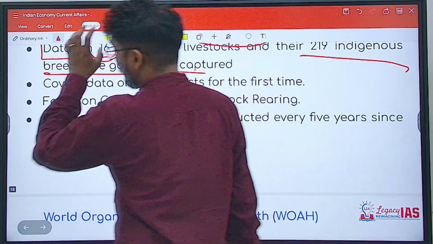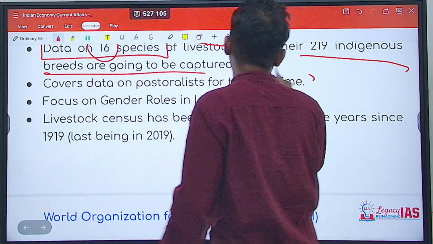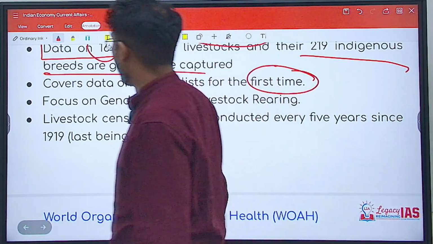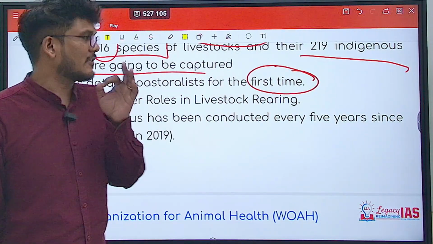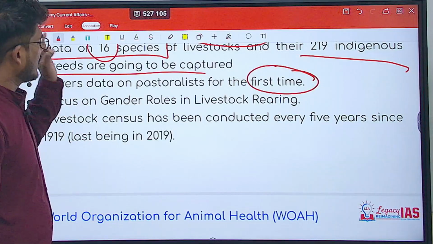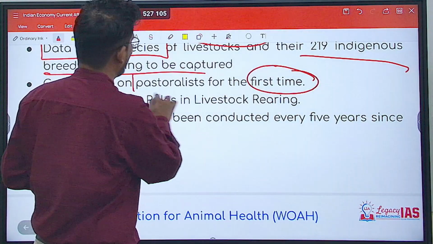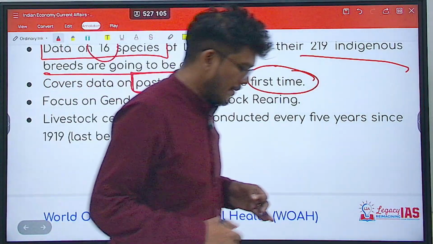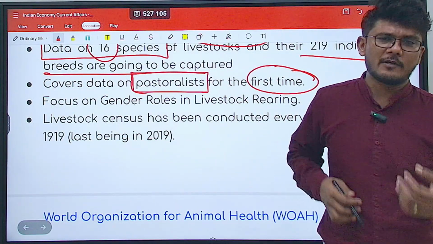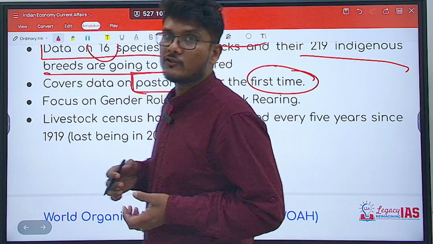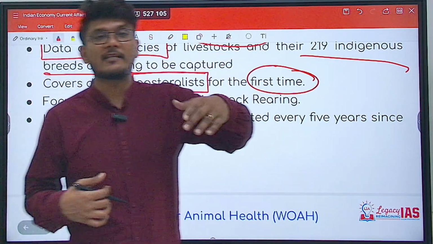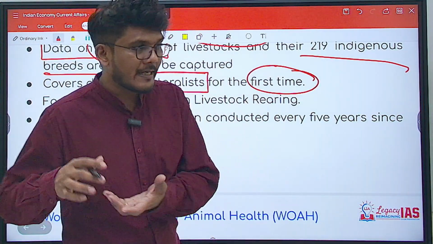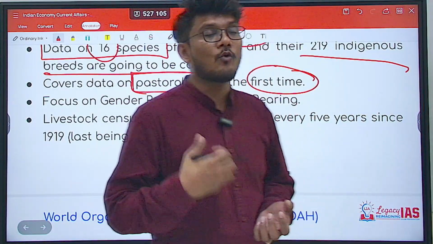Now, what is happening for the first time becomes very important. For the first time, this survey is going to cover the data on pastoralists. Now, who are pastoralists? These are grazing farmers, for example, animal grazers who graze the animals, rear the animals, right? So they graze all these animals. They are known as pastoralists.